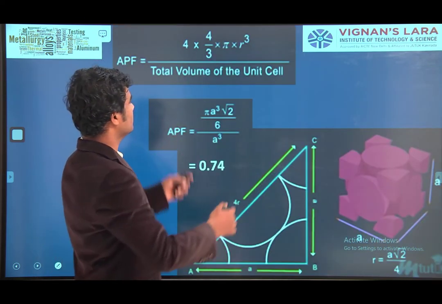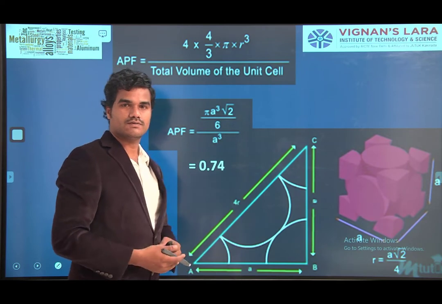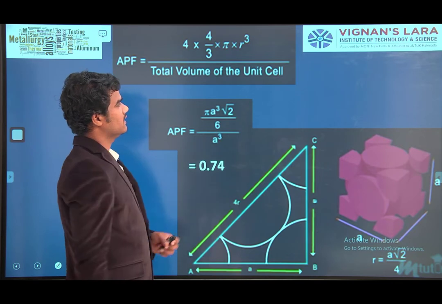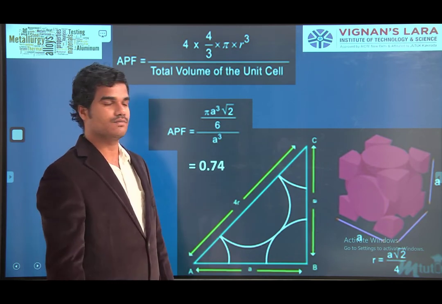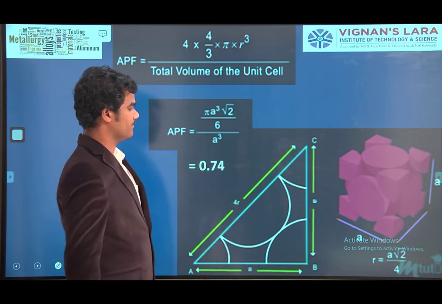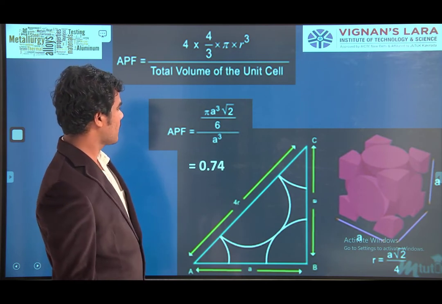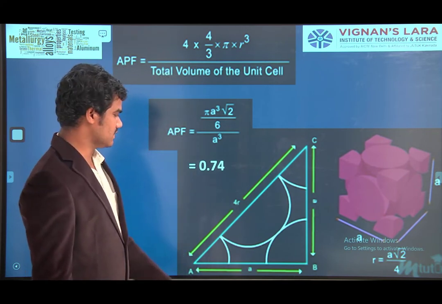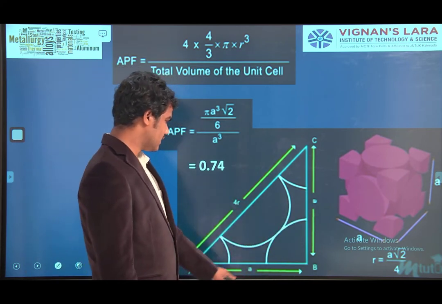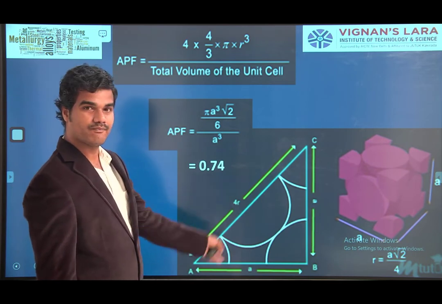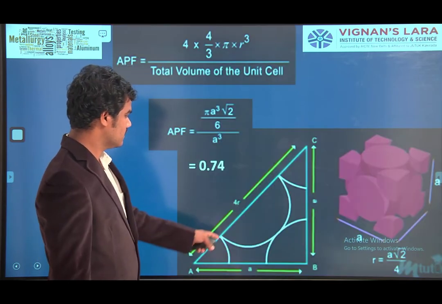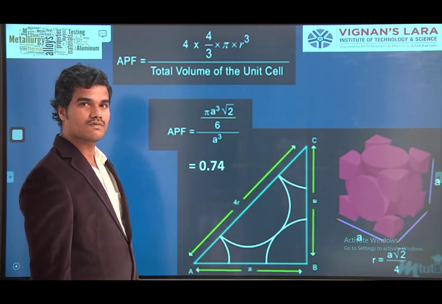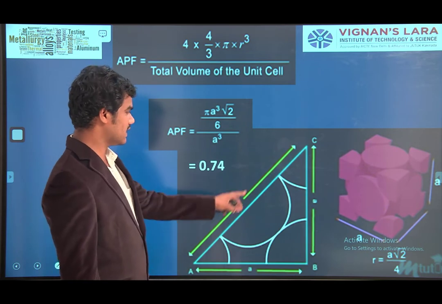So 4 into the volume of the atom sphere, 4 by 3 pi r cube, that is 4 into 4 by 3 pi r cube, divided by the total volume of the unit cell, a cube. Here, the radius you have to calculate from this. The edge length is a. The face diagonal is r plus 2r plus r, that is 4r.